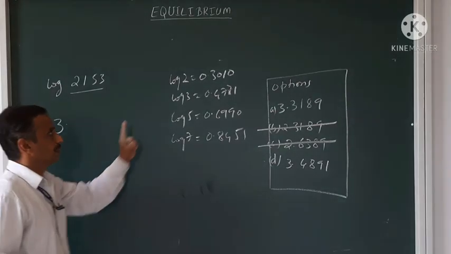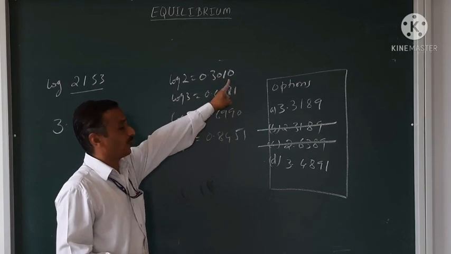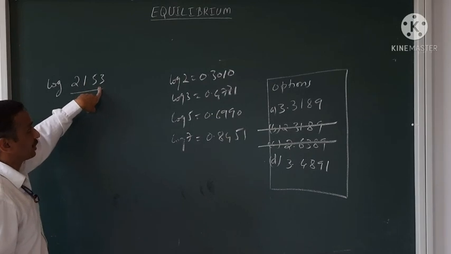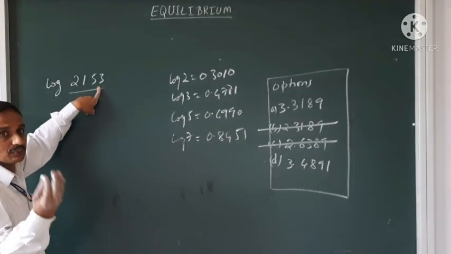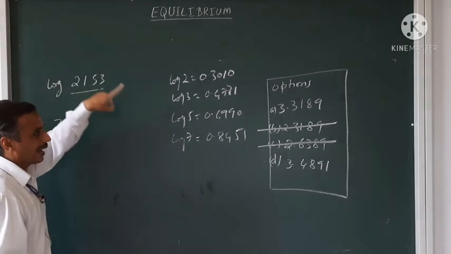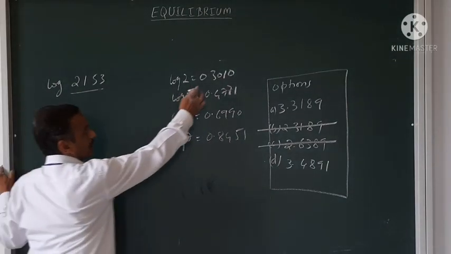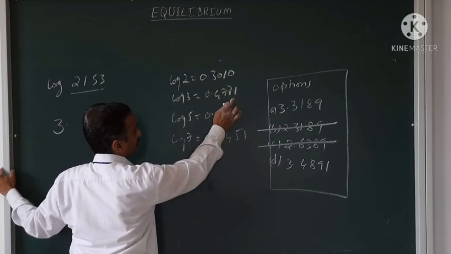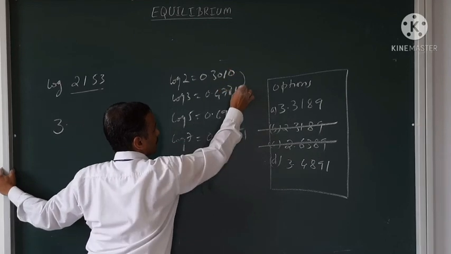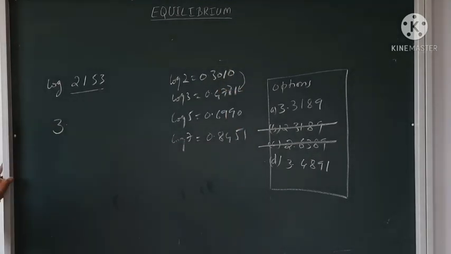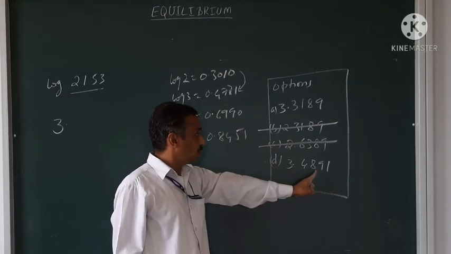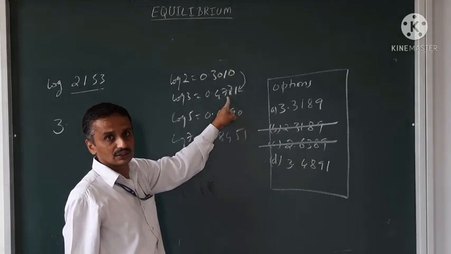Now see here, log of 2 is 0.3010, and 2153 means more than 2. So my answer should be within the range of log of 2, 0.3010, and log of 3, 0.4771. Within this range the answer should be there. And 0.4891 is crossing this.